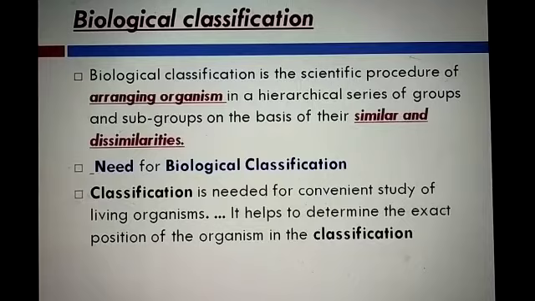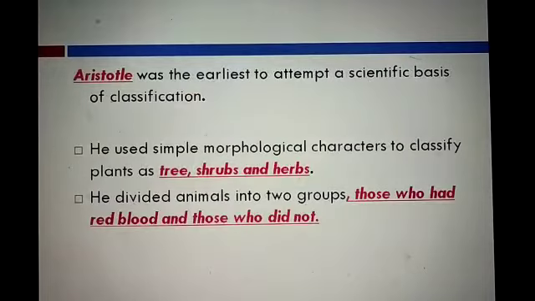Actually, there have been many attempts to classify living organisms, but Aristotle was the earliest to attempt a scientific basis of classification. He used simple morphological characters. That means external characters. Morphology, what is the meaning of morphology? External characters. Morphological characters. Okay, external characters.